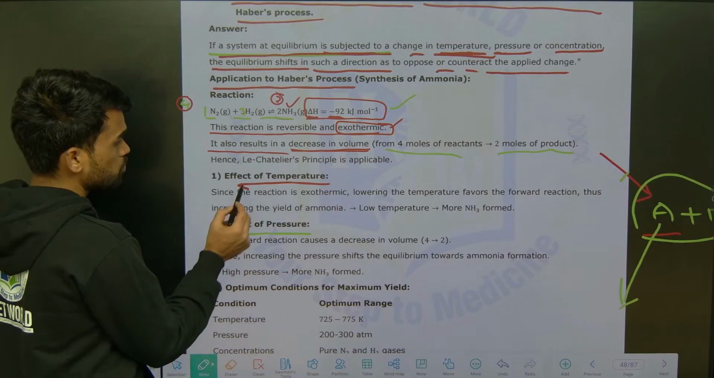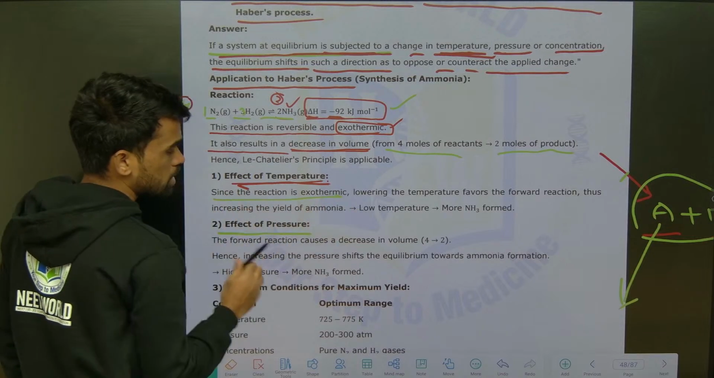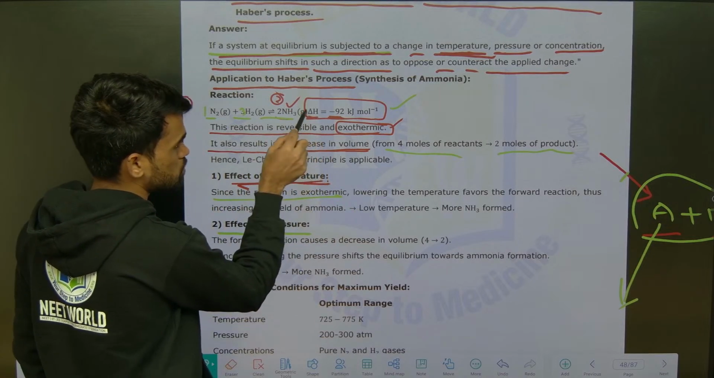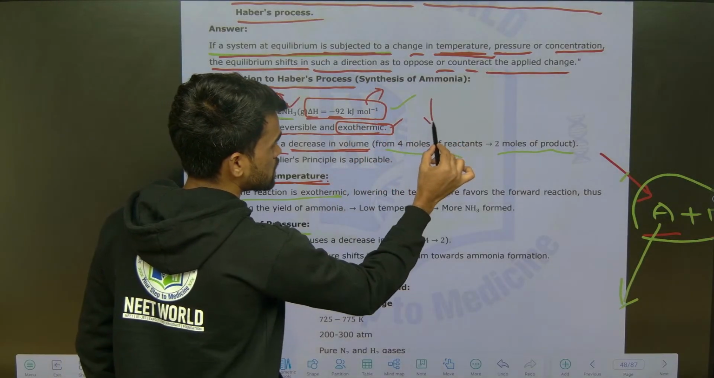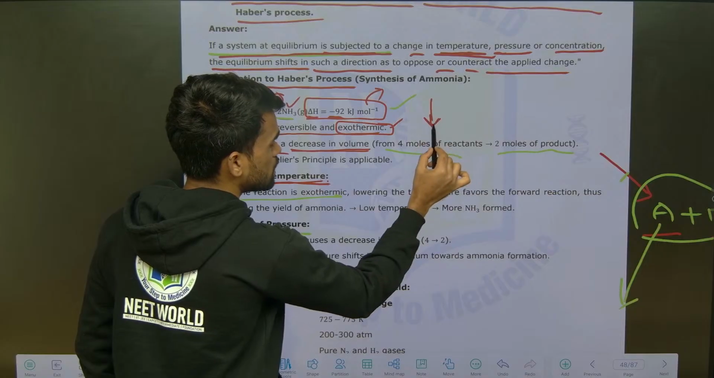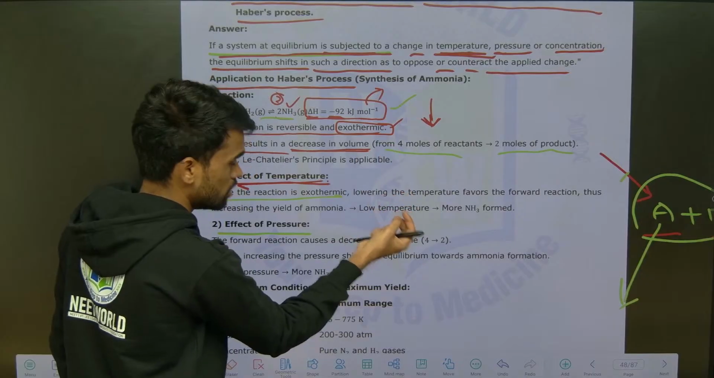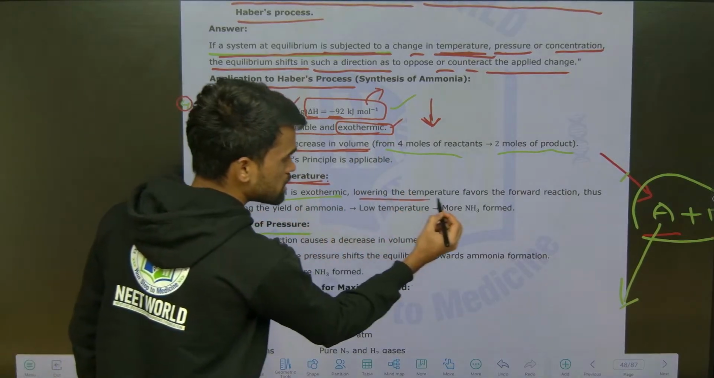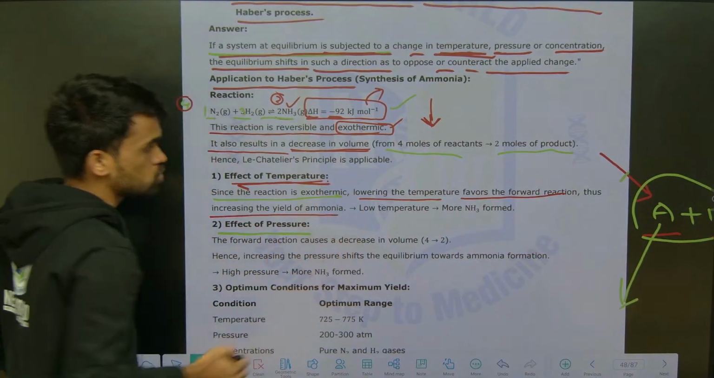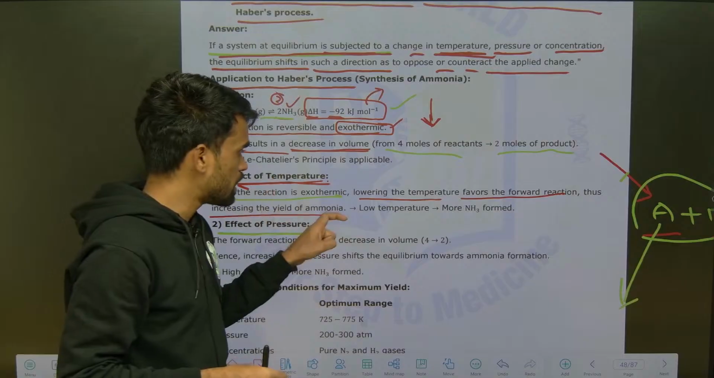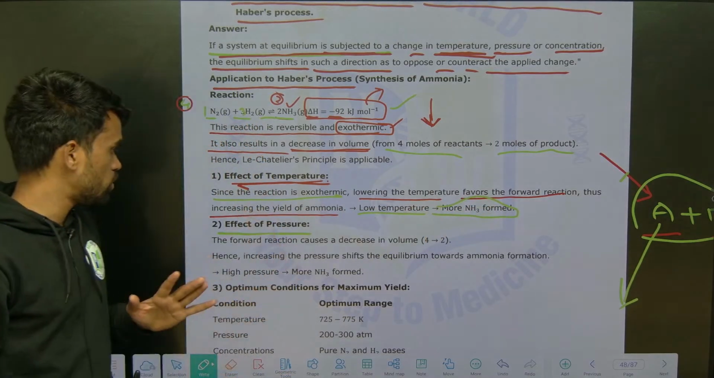Now look at the effect of temperature. Since the reaction is exothermic, heat is released from the system, so the system's temperature decreases. So the reaction moves forward by decreasing its temperature. Lowering the temperature favors the forward reaction, thus increasing the yield of ammonia. If we keep low temperatures, more ammonia is produced. This is what you need to remember here.